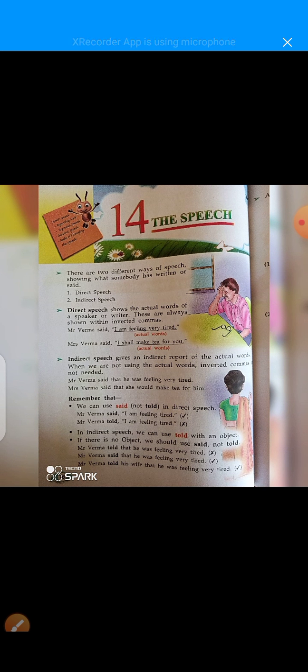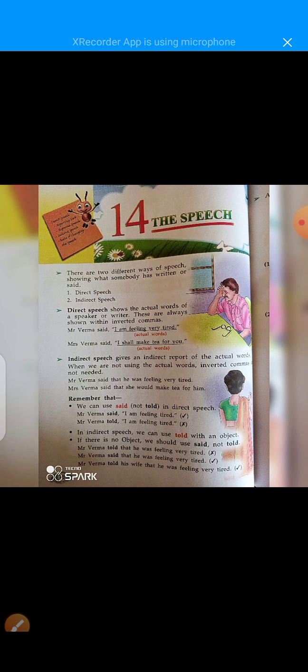We can use told with an object. If there is no object, we should use said and not told. Mr. Verma told that he was feeling very tired is grammatically wrong. The correct sentence is Mr. Verma said that he was feeling very tired.